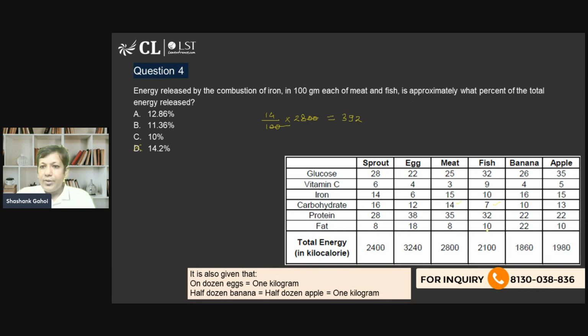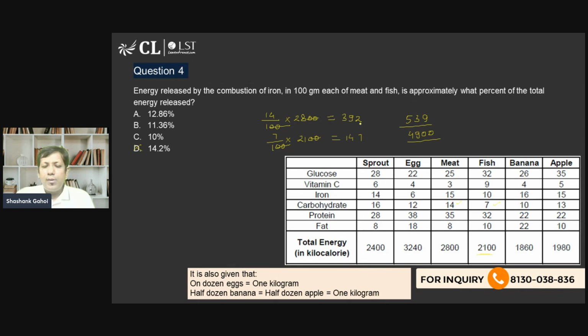Fish is going to be 7% of this, that is 7 by 100 into 2100, so it is going to be 147. So what is the total energy we are talking about? That is 392 plus 147, 539, out of 4900. So this value should be greater than 10% and less than 12%. It should be 11% something.